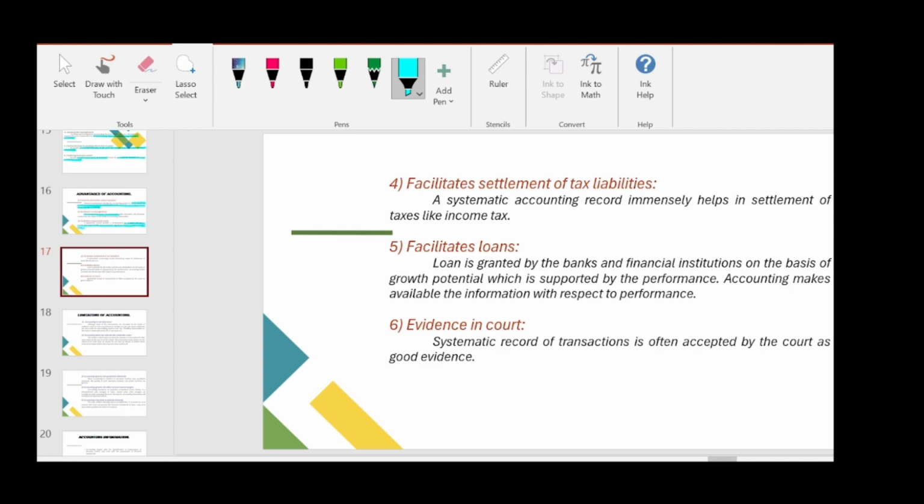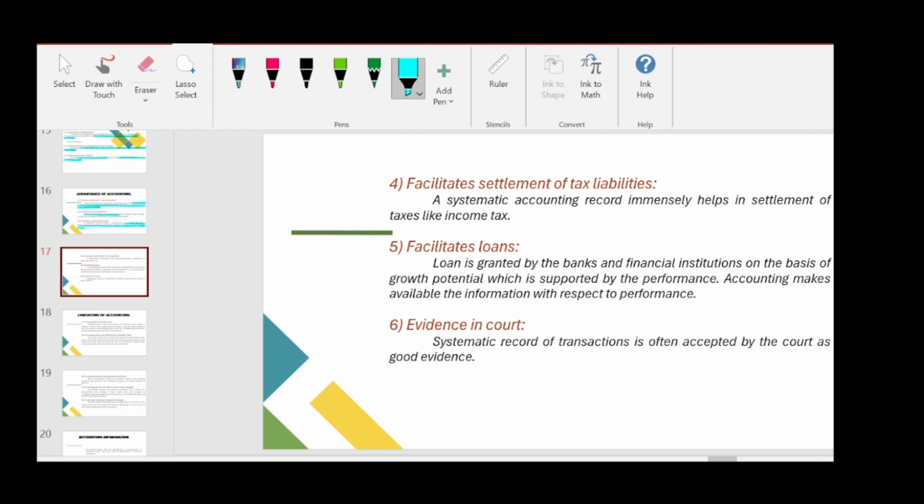Every corporate company should pay income tax on the income earned by them. So the accounting record gives the profit earned or loss incurred. From that we can directly calculate the income tax and pay it to the government. So there will not be any miscalculation while calculating our tax liabilities.